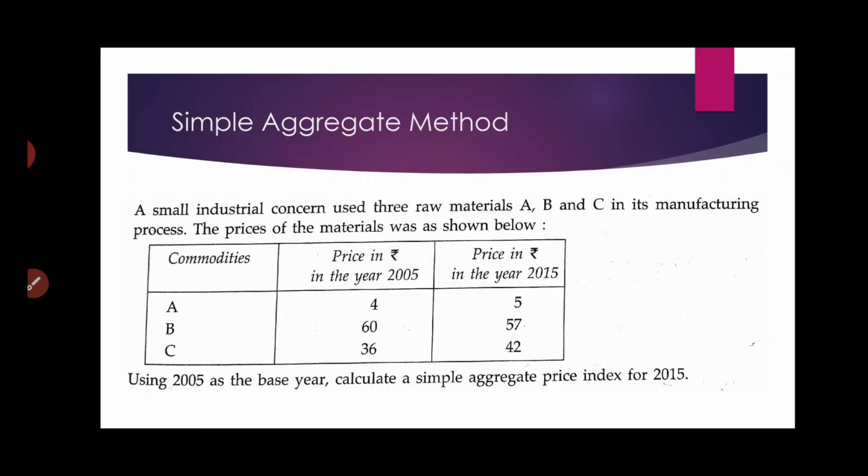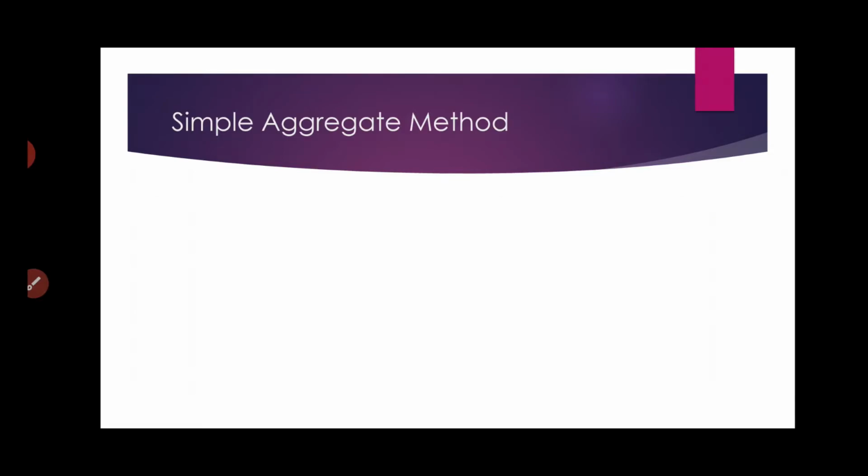Base year or base period means the starting period from which I am going to measure the variation, the period from where I am going to see how much change has happened in the current year. The current year here is 2015 and the base year here is 2005.